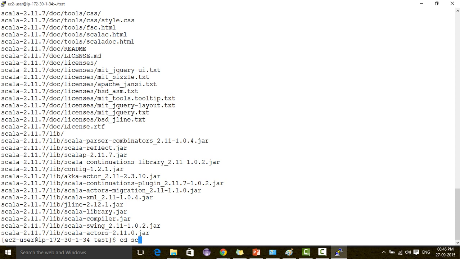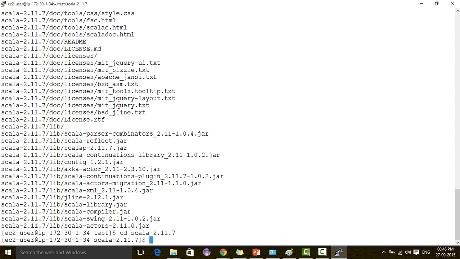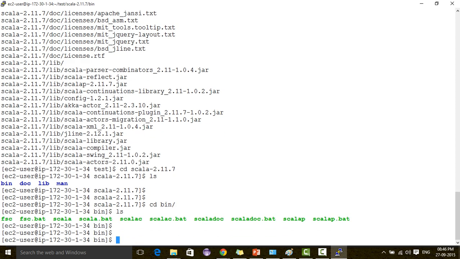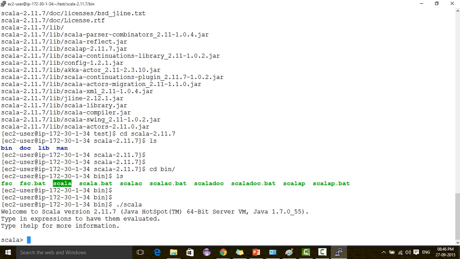Now I'm going into the Scala folder. So now I am inside Scala. We have a bin folder here, and here we have the scala executable. If I type ./scala, I'll get inside the Scala command line.